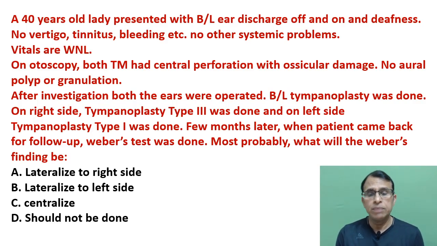A 40-year-old lady presented with bilateral ear discharge off and on and deafness. No vertigo, tinnitus, bleeding, etc. No other systemic problem. Everything else is normal. Vitals are within normal limit. On otoscopy, both the tympanic membranes have central perforation with ossicular damage. No polyp, no granulations. After investigation, both the ears were operated. Bilateral tympanoplasty was done because both were a problem. On the right side, tympanoplasty type 3 was done. On the left side, tympanoplasty type 1 was done.